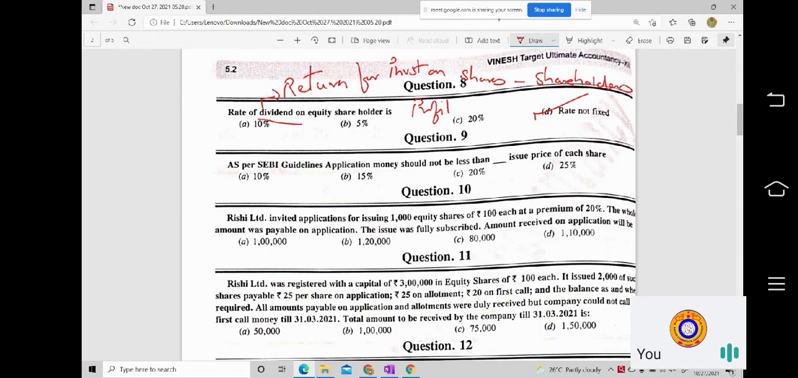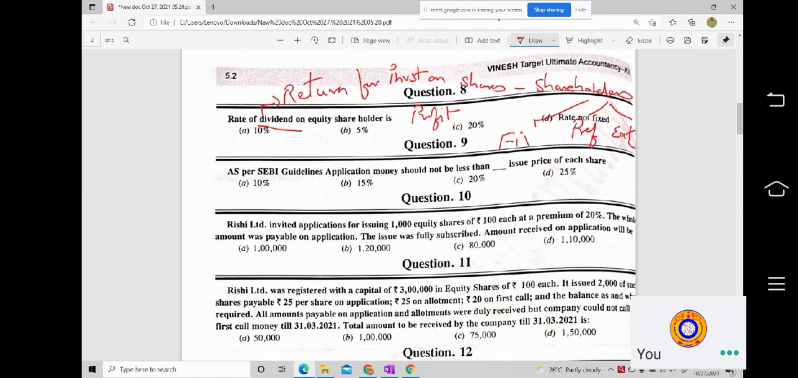And the shareholders are of two types. One is your preference shareholder and the other one is your equity shareholders. For preference shareholders only we can fix the rate of dividend. For equity we can't fix the rate of dividend.